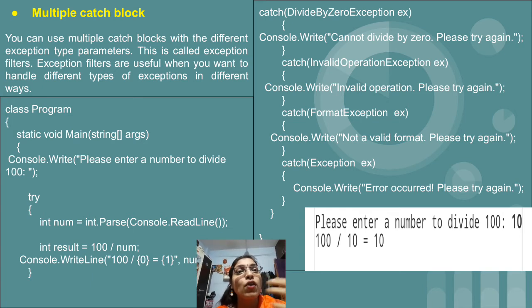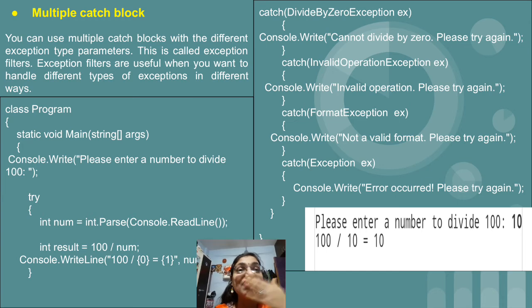In the try block what we have calculated, we have tried to divide the value 100 by the number which we have entered, and then we have stored the result in the result variable by writing int result equal to 100 divided by num, and then we will display the result, whatever the output we will get. After the try block we are having catch.